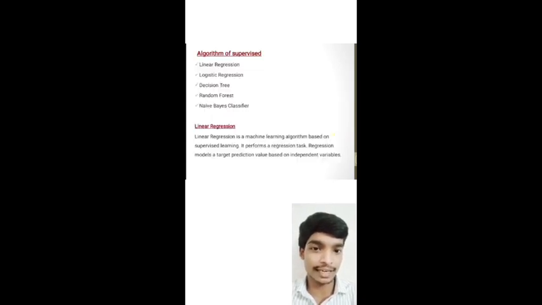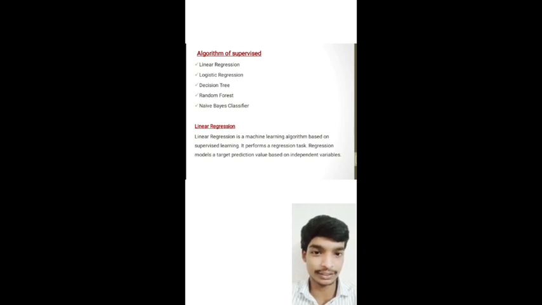Basically, supervised learning is a learning in which we teach or train the machine using data which is well labeled. That means some data is already tagged with the correct answer. After that, the machine is provided with a new set of example data, so that the supervised learning algorithm analyzes the training data and produces a correct outcome from the labeled data. Algorithms for supervised learning: linear regression, logistic regression, decision tree, random forest, and Naive Bayes classifier.